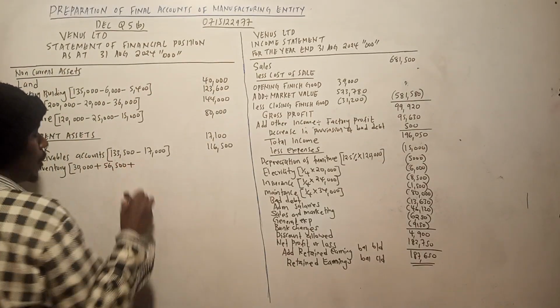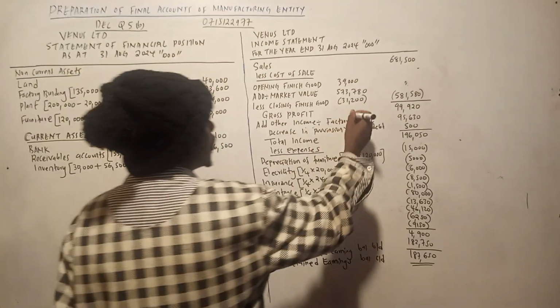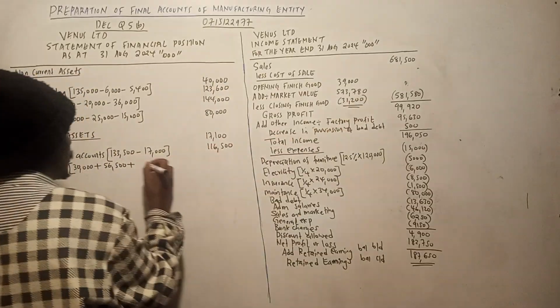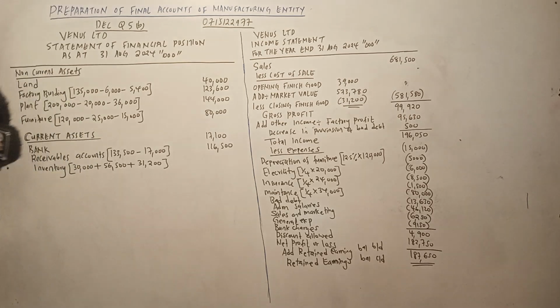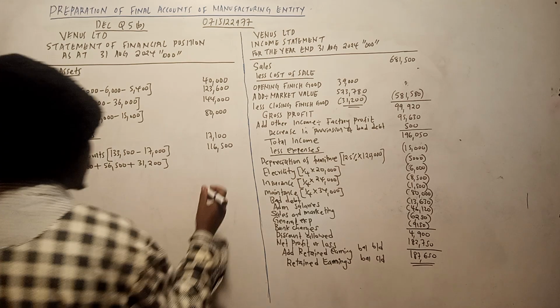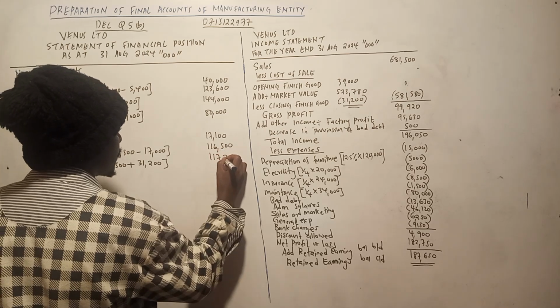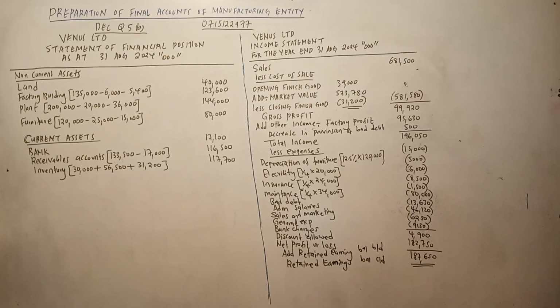56,500. Then the other one is finished goods. Finished goods we did a working here, 31,200. So that one we did a working. We add them together: 30 plus 56.5 plus 31.2 is 117,700. We did not have any prepayment, so that one ends there.